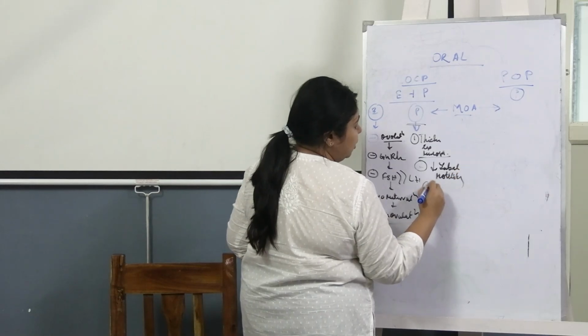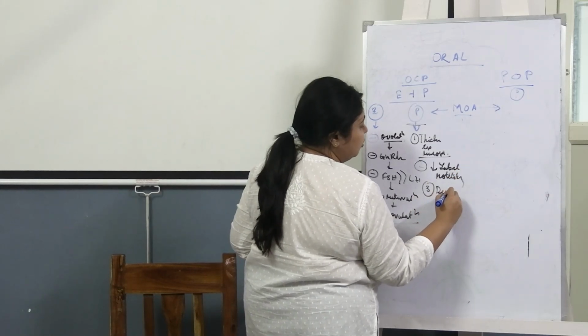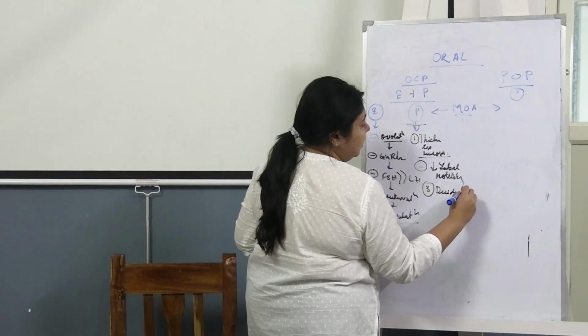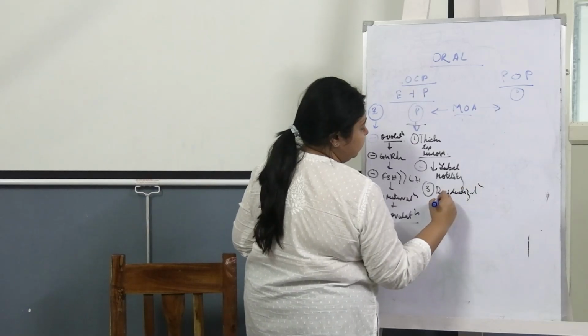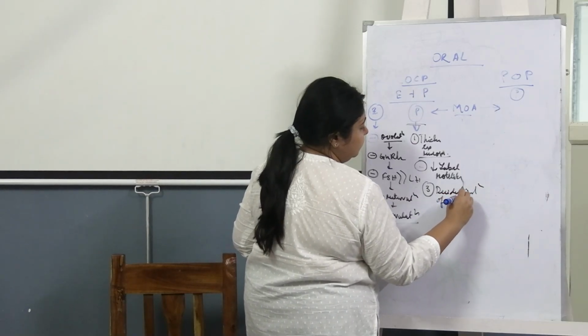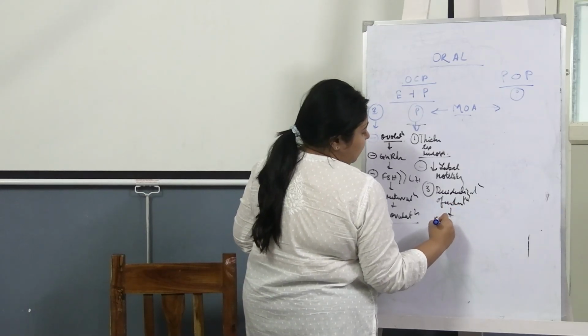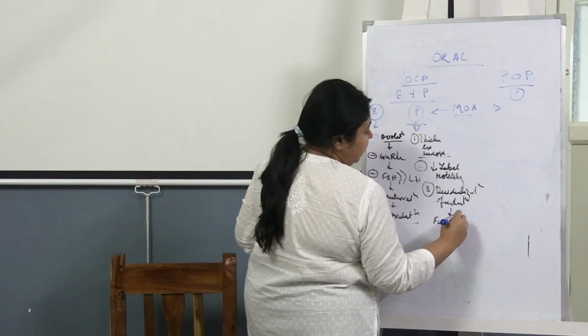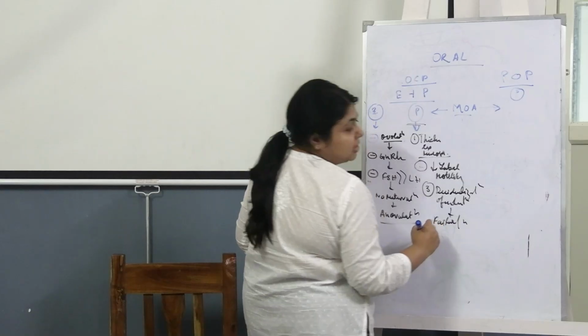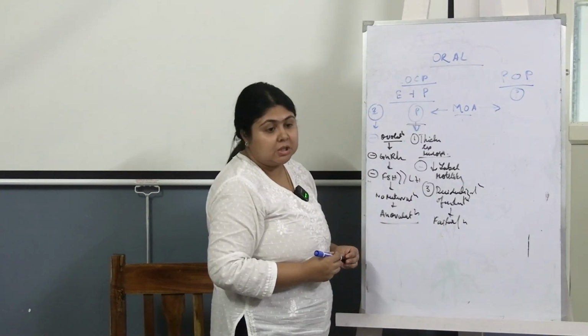Another thing is it causes decidualization of the endometrium, as a result of which it causes what? Failure of implantation, or makes the endometrium unsuitable for implantation.